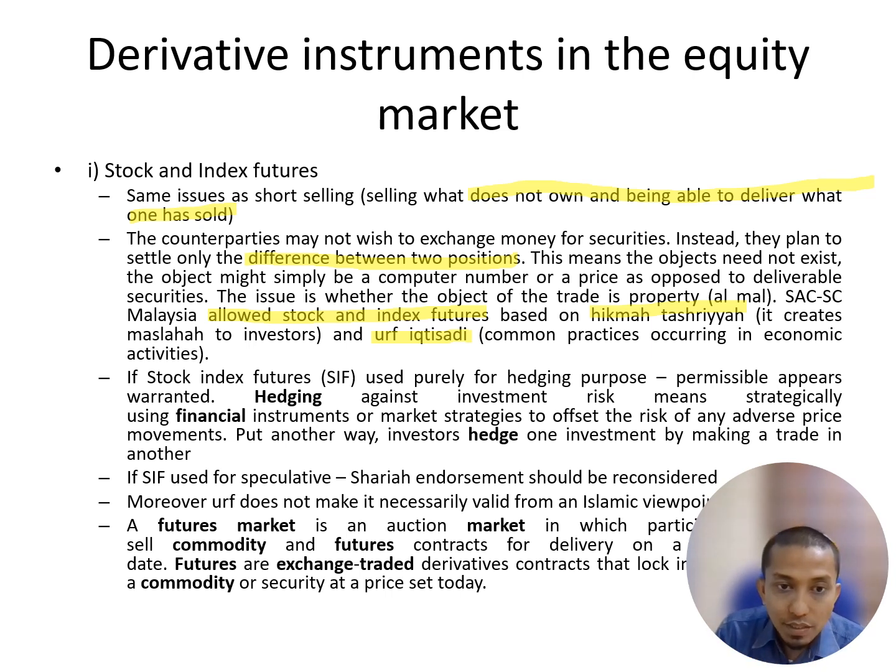If the stock index future is used purely for hedging purposes, it is permissible. Hedging against investment risk means using a financial instrument or market strategy to offset the risk. Put another way, an investor hedges one investment by making a trade in another. If the stock index future is for speculation, then it will be reconsidered. Again, speculation is still not allowed under any circumstances.